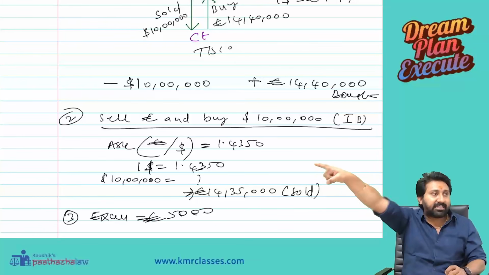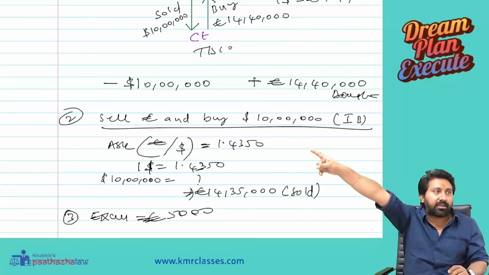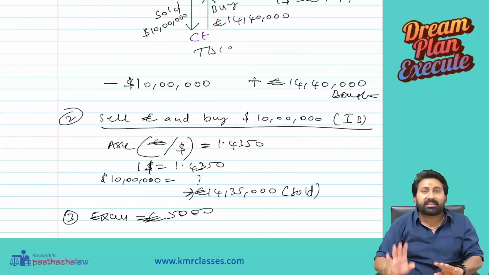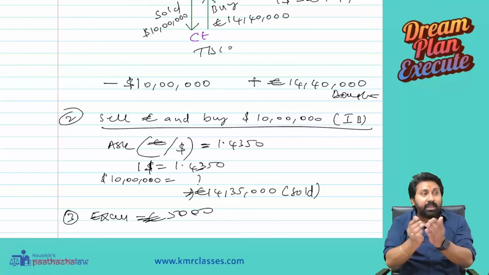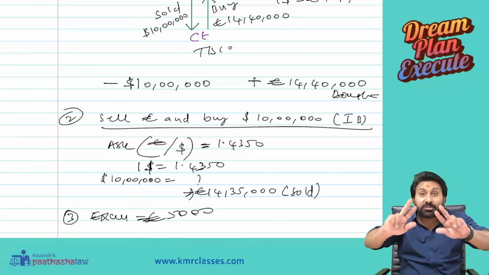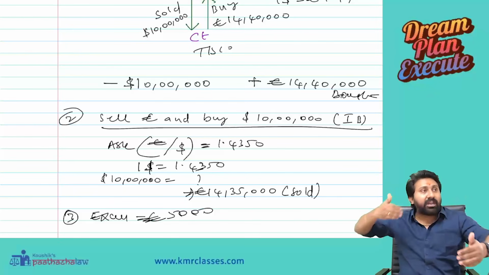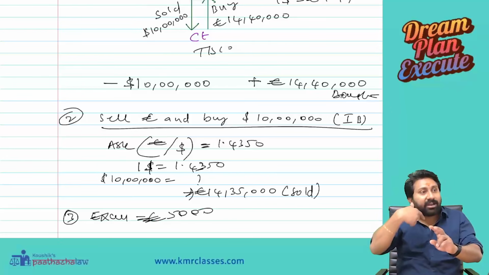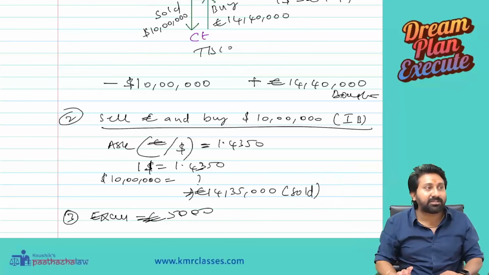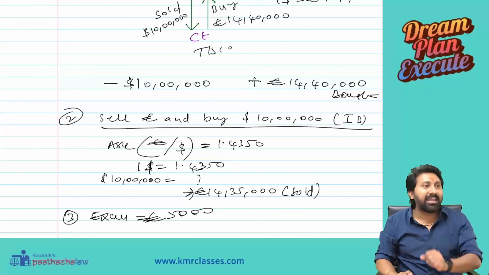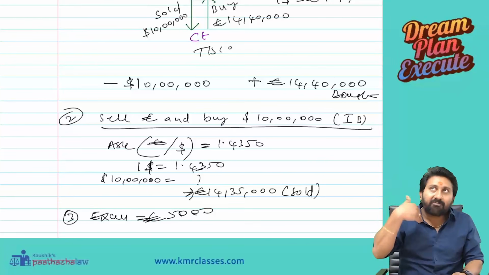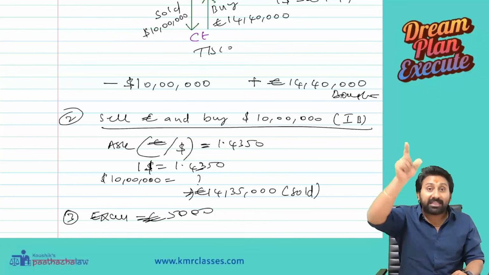Dollar is the per unit currency here. Why are we buying and selling in dollar? That should be in per unit. 1.4350. So how many euros? 14 lakh 35,000. Do you understand from this? 10 lakh dollars we sold to the customer by taking 14 lakh 40,000 euros. But the same 10 lakh dollars we bought in the interbank at only 14 lakh 35,000 euros. Means 5,000 euro gain we made. Excess is a gain here. That's the power of interbank.